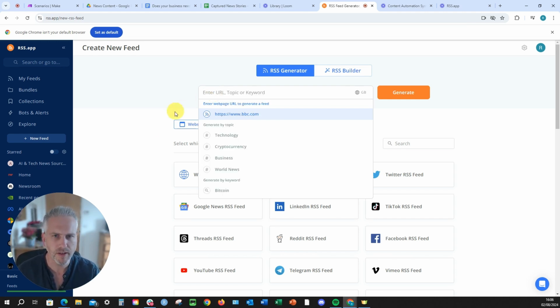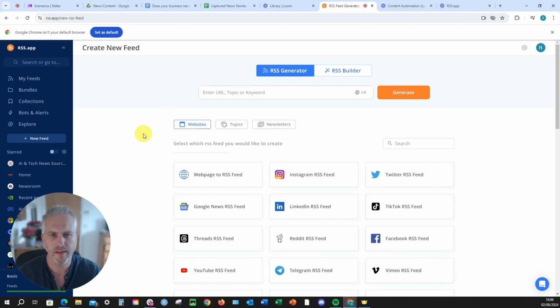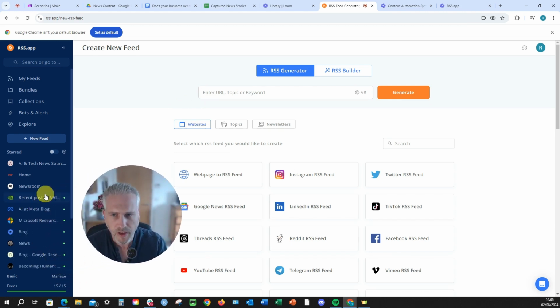So what I've done is actually to hand pick the websites that I'm interested in. And so for each URL, you can also control the number of posts that this site will harvest for you. So what I've done is I've cherry picked the best news websites out there for my particular niche, and I put them into tier 1, tier 2, and tier 3 categories. So in the basic package, you get 15. The next one up, you get up to 100.